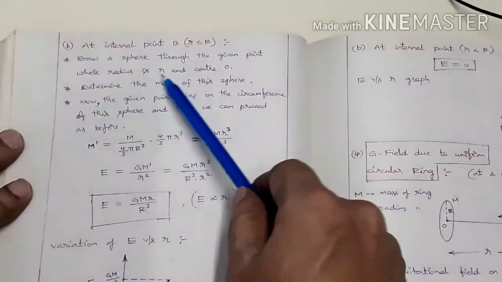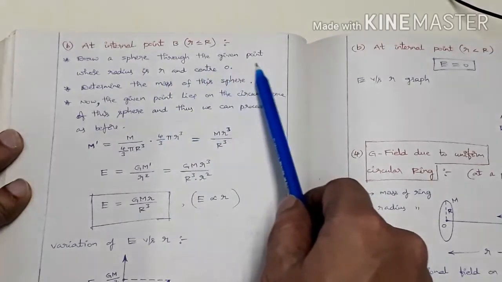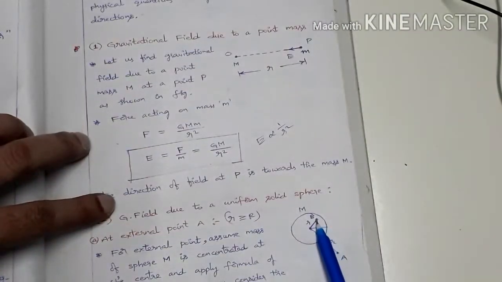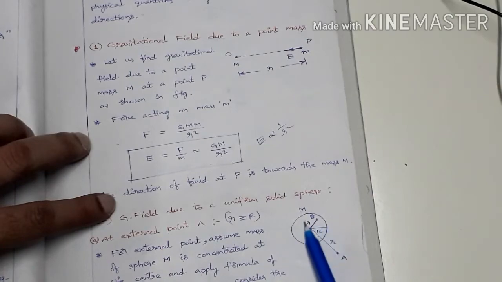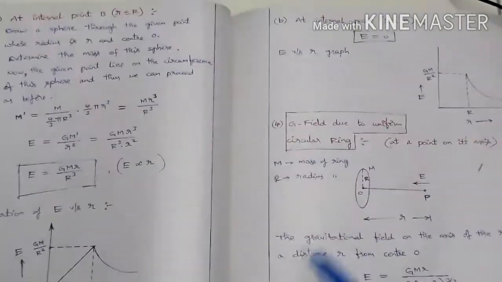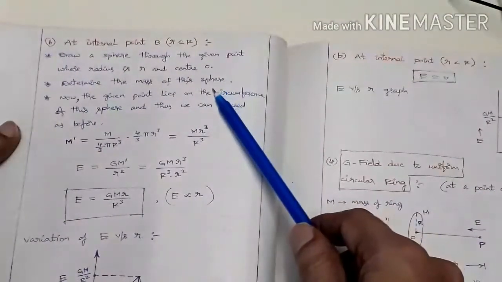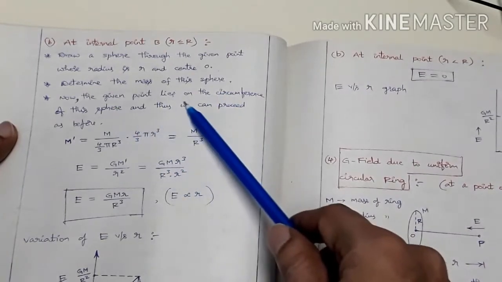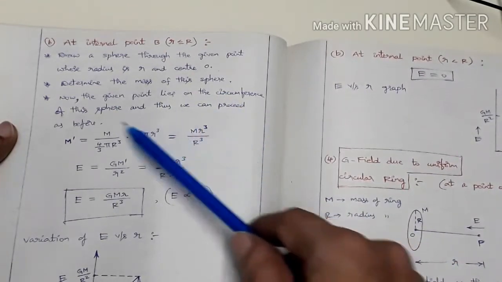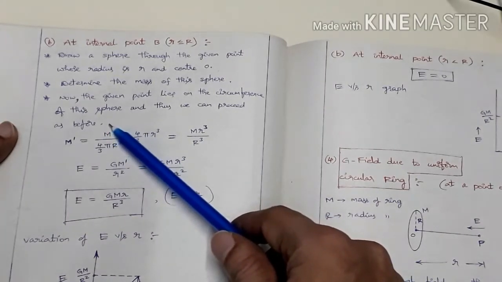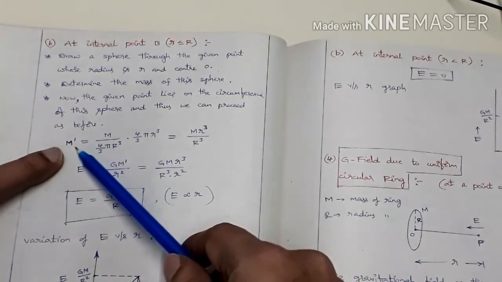So in this case, what we do is draw a sphere through the given point, whose radius is smaller and whose center is O. So we draw a sphere like this. See this point here, which is lying inside the original sphere. Now determine the mass of the new sphere. Now the given point lies on the circumference of the sphere, and thus we proceed as before. This point B is lying on the circumference of the small sphere whose mass is capital M dash.